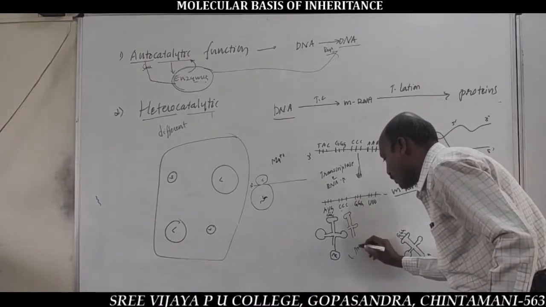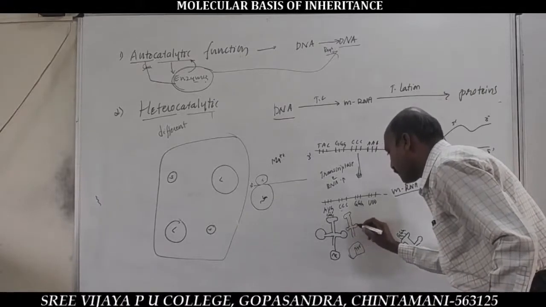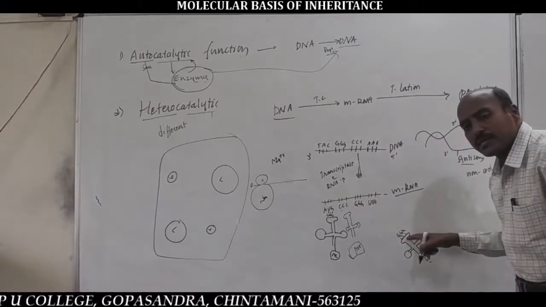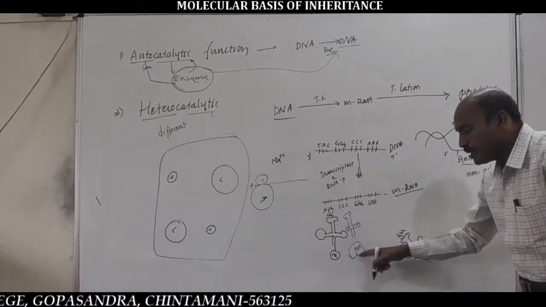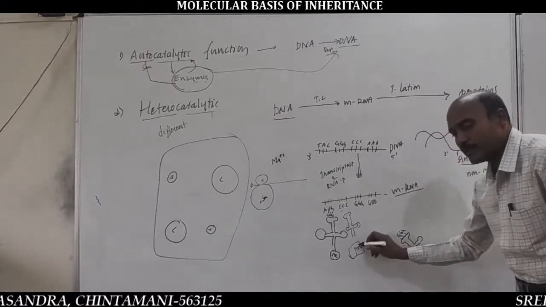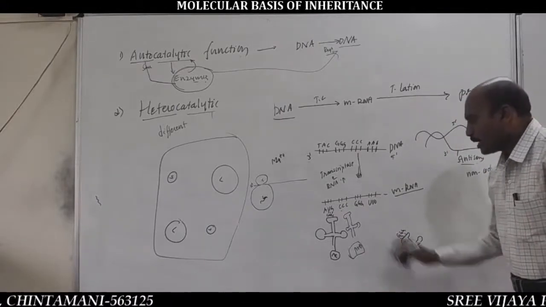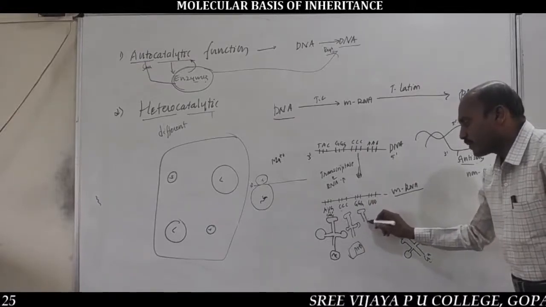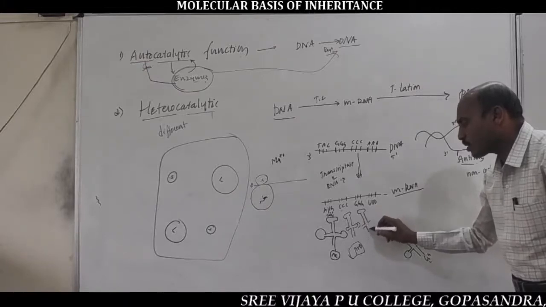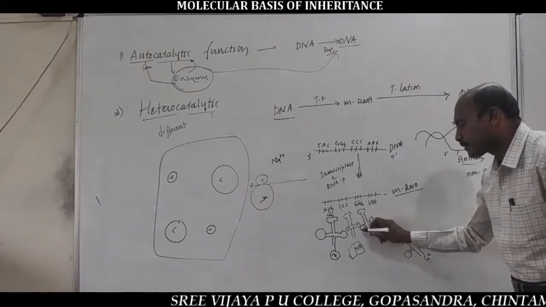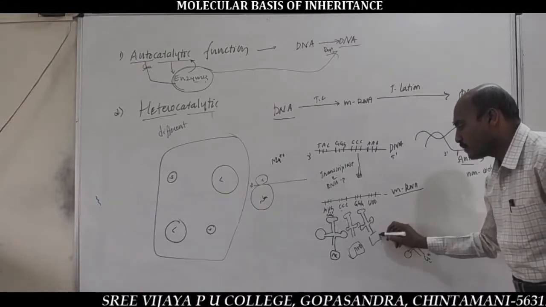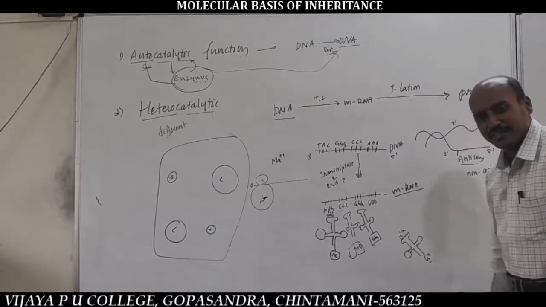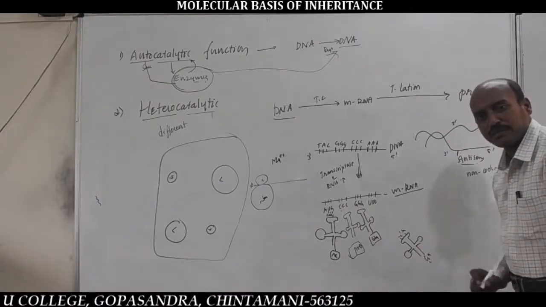Proline amino acid, PRO. If the mRNA contains the CCC codon and the tRNA contains the GGG anticodon, then the tRNA carries PRO, proline amino acid. And next, if the mRNA contains the GGG codon and the tRNA contains the CCC anticodon, then the tRNA carries glycine amino acid, GLY.